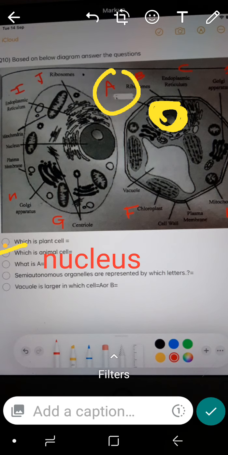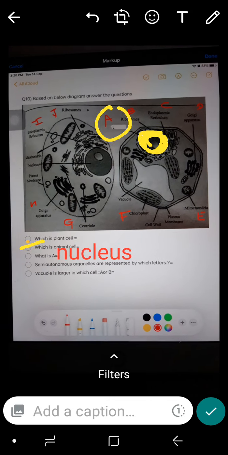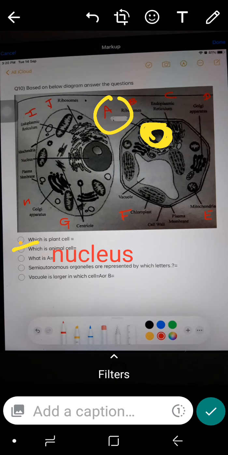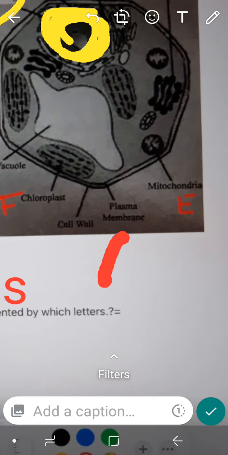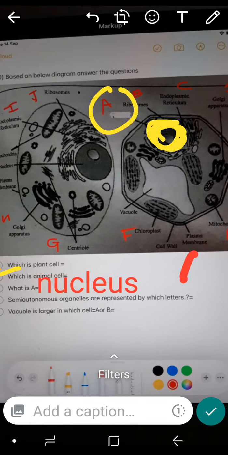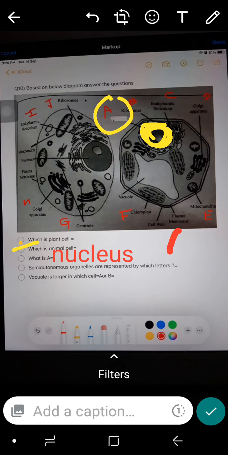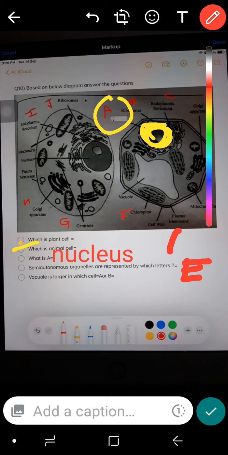Good. Next one is semi-autonomous organelles are represented by which letters. You should know that semi-autonomous organelles have their own DNA and can make their own protein. So which are the two semi-autonomous organelles? Mitochondria and chloroplast. Where is mitochondria? See here, E is mitochondria, and chloroplast is F. So E and F represent semi-autonomous organelles. Learn this question. It might come in your examination.